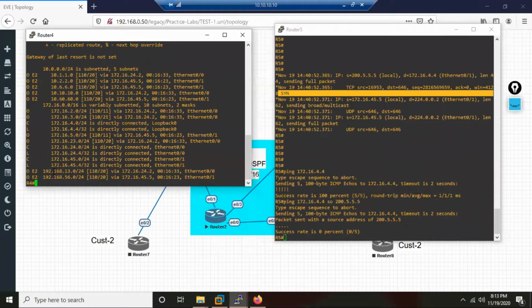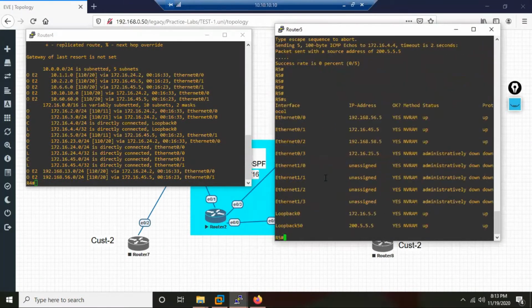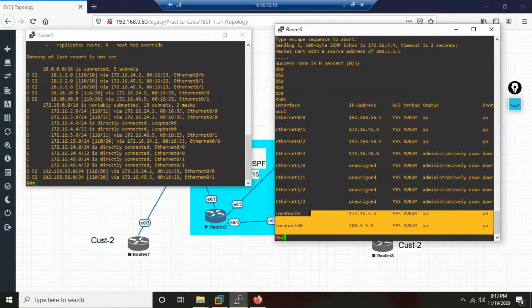Why? Because that IP which R5 is advertising, which R5 is using, is unknown to R4. And what is this IP? This is the router ID. R5 has selected this as the router ID. Now the question is why R5 has selected this as the router ID. So when we check on R5, we find what? There are two loopbacks on R5. And for router ID, the criteria is what? Highest loopback.